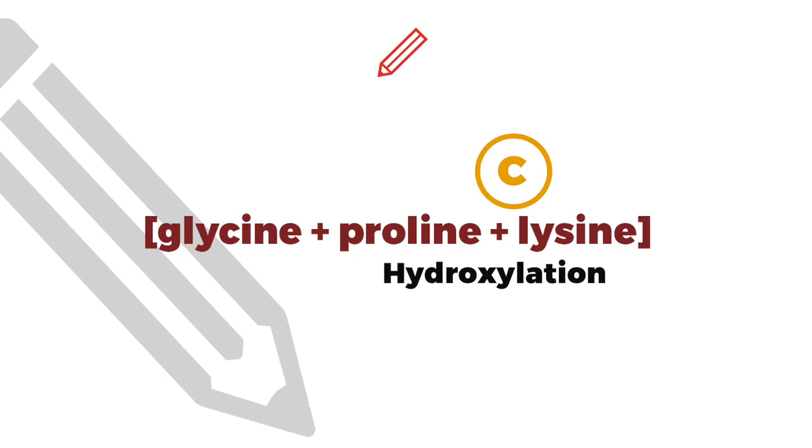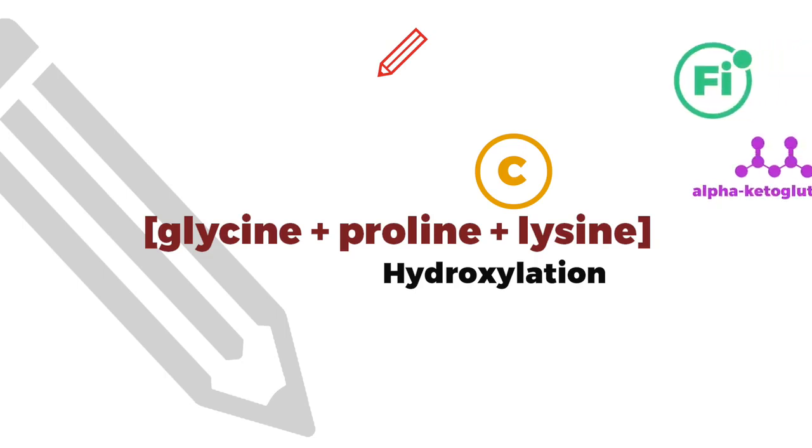Now if you take a second and look back to your notes with me, you're going to see in the box, it's not just vitamin C that does that. It's also ferrous ions and alpha ketoglutarate. That's really picky, but I would know that those 3 things are what cause hydroxylation of those proline and lysine residues. That has been on old tests, so hone in on that. Every single one of you knows that vitamin C is needed for collagen because without vitamin C you get scurvy. So the test question is going to be more likely to be what does vitamin C do, why is it important? And that's the proline lysine residues.